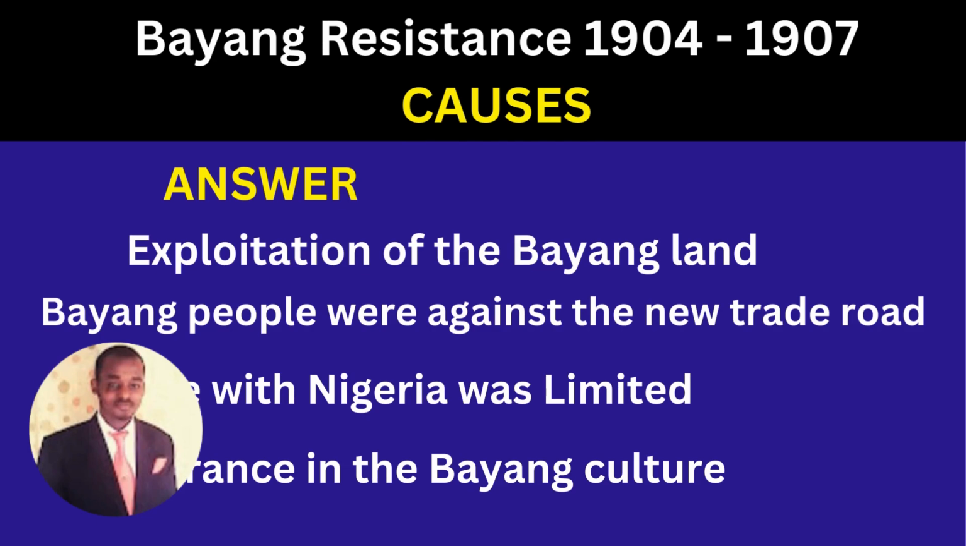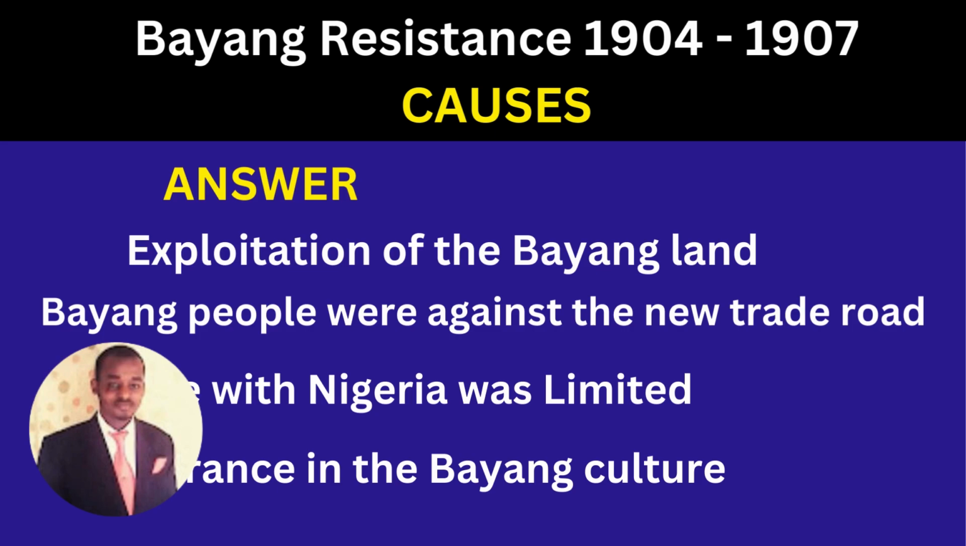So the Bayang resistance happened in 1904 to 1907, right? The causes of this were the exploitation of the Bayang land. The Bayang people were against the new trade road, because the Germans had made a new trade road and blocked the Bayang traders. This hindered their business from moving forward. So they had to resist because they needed to trade, they needed to make profit.